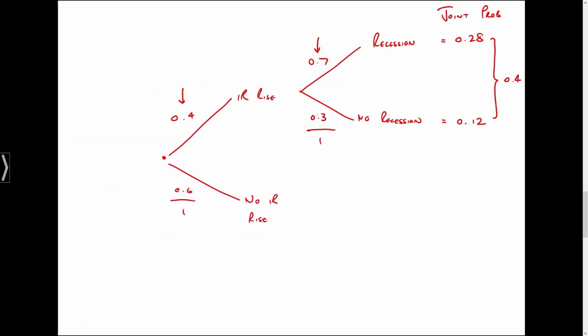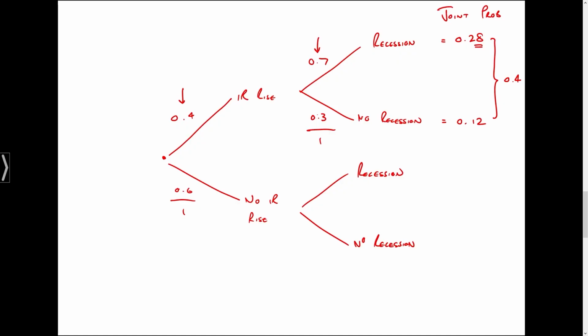Okay, now there was a 28% chance here of a recession and an interest rate rise. Overall, there's a 34% chance of a recession. So remember, we now need to look at no interest rate rise and a recession, or no recession. So if we had a 34% chance of witnessing a recession, there's a 28% chance of an interest rate rise and a recession, and therefore there must be a 6% chance of a recession and no interest rate rise.